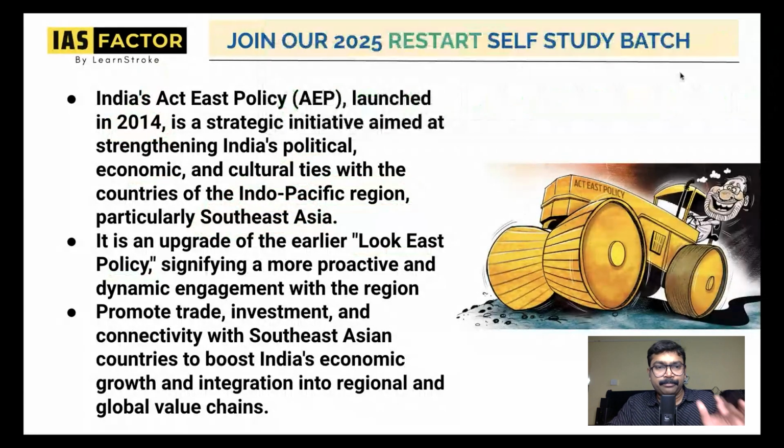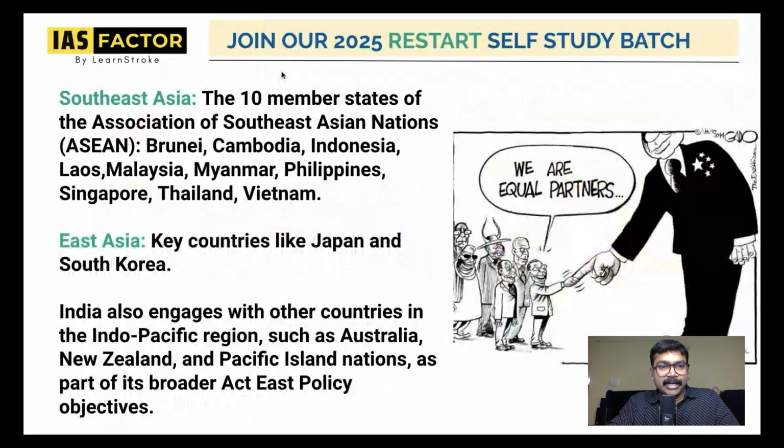And you can see that these are some of the important countries. There are no numbers, but have an idea. ASEAN countries are definitely members. So, which are the ASEAN countries? You can see Brunei, Cambodia, Indonesia, Laos, Malaysia, Myanmar, Philippines, Singapore, Thailand, and Vietnam. So, this is again a question for the prelims. Know about the ASEAN countries. Write it, learn it, very important. Brunei, Cambodia, Indonesia, Laos, Malaysia, Myanmar.